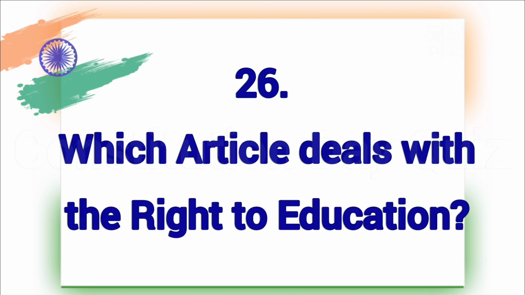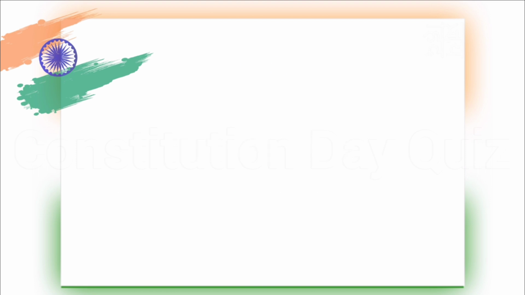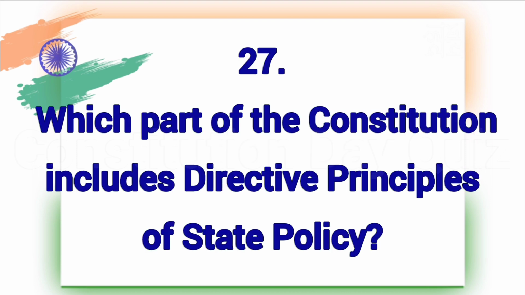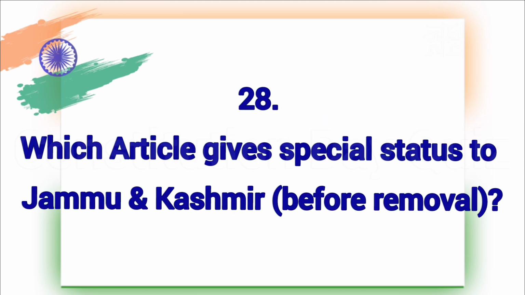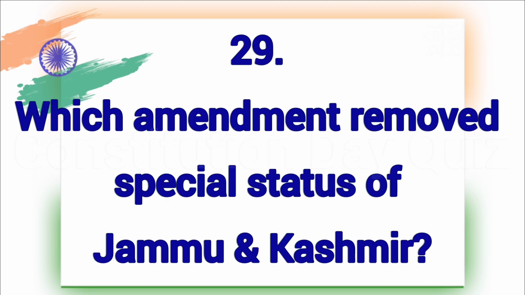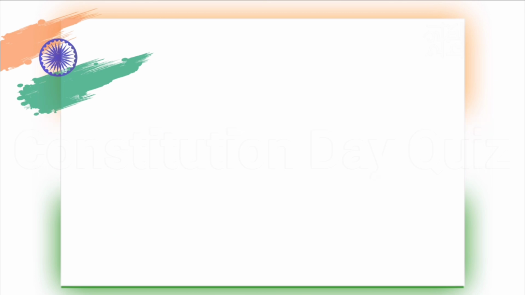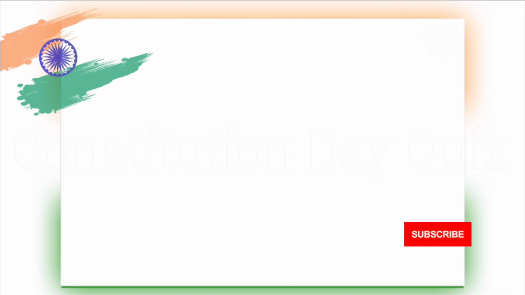Which article deals with the right to education? Article 21A. Which part of the Constitution includes Directive Principles of State Policy? Part 4. Which article gives special status to Jammu and Kashmir before removal? Article 370. Which amendment removed the special status of Jammu and Kashmir? Abrogation under Constitutional Orders 2019.